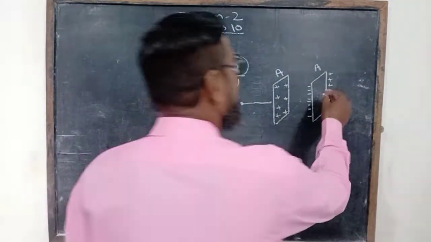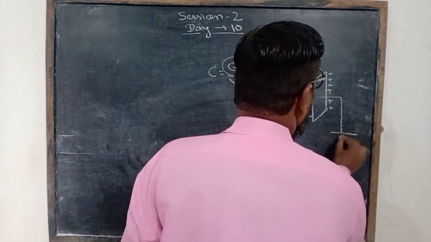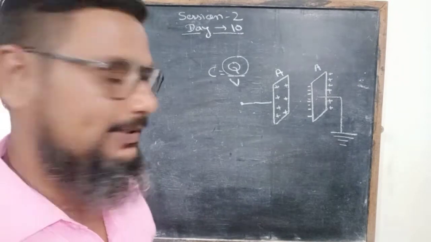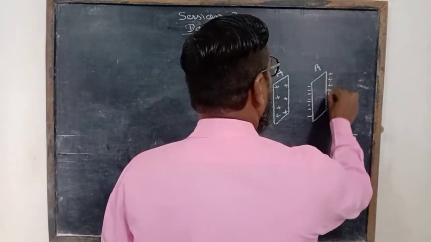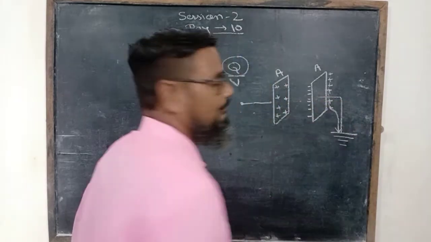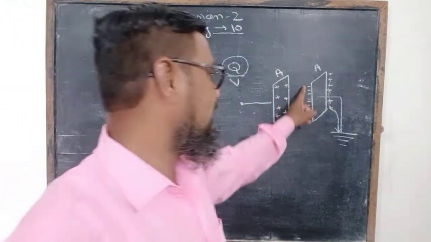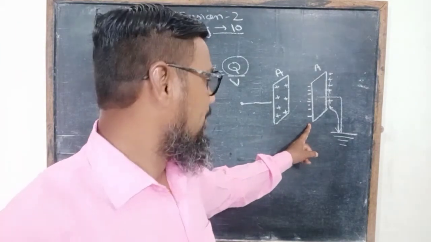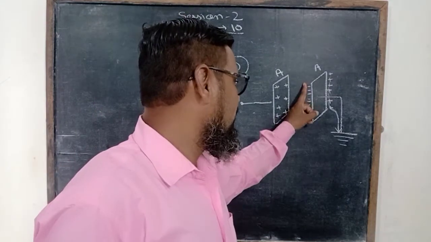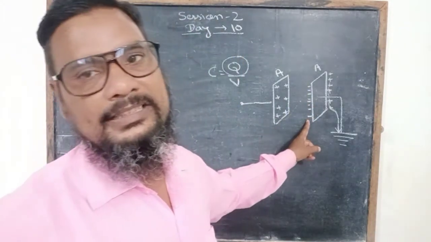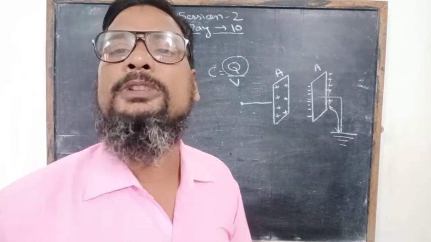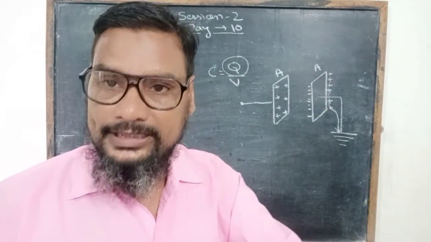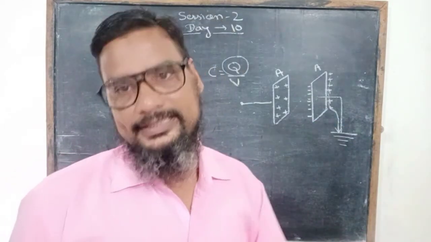If we give earthing to the outer surface of the second plate, then this positive charge of the plate goes to the earth, and only the negative charge at the inner surface remains in the capacitor. So in this case only the negative charge decreases the potential, which means a greater amount of potential decreases and a greater amount of capacitance increase is obtained.